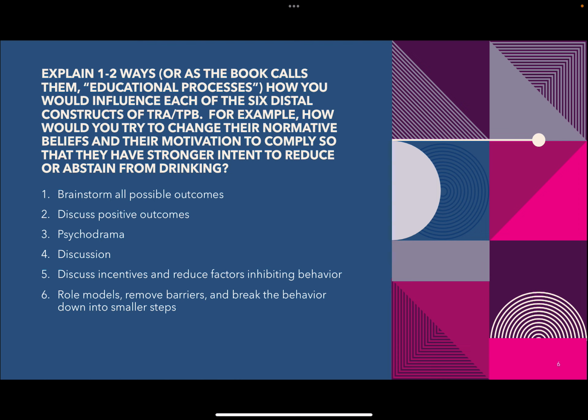For the fourth one, we were talking about motivation to comply, which is pretty self-explanatory. This is just how much the person wants to act in accordance with what the significant people in their life think about them, or would think that they should do the behavior or not. This is kind of similar to normative beliefs, but this is just the person's own personal conviction.